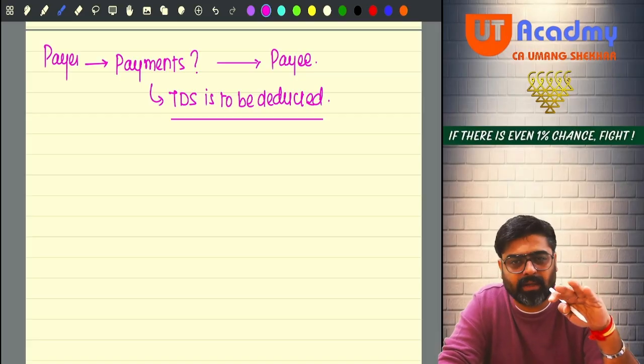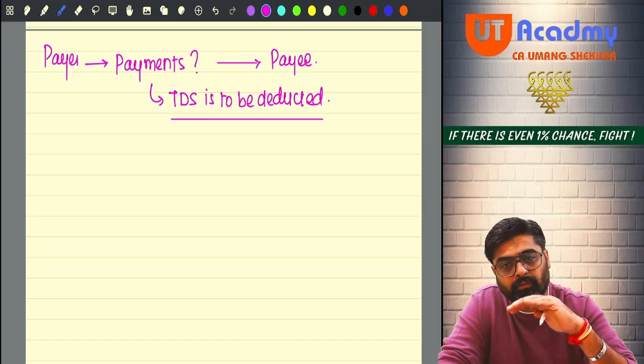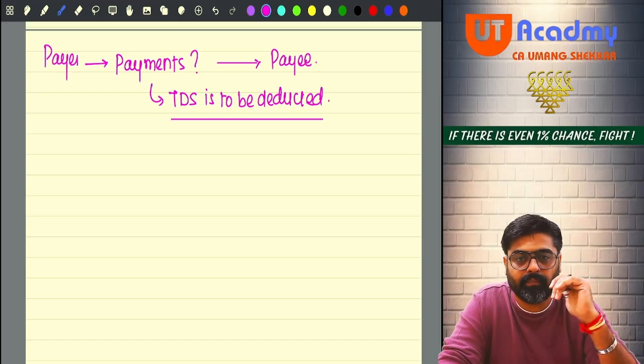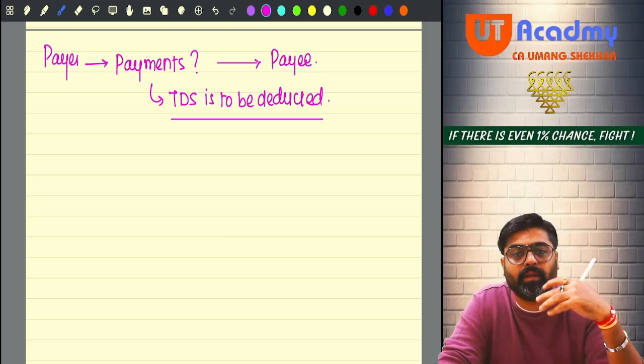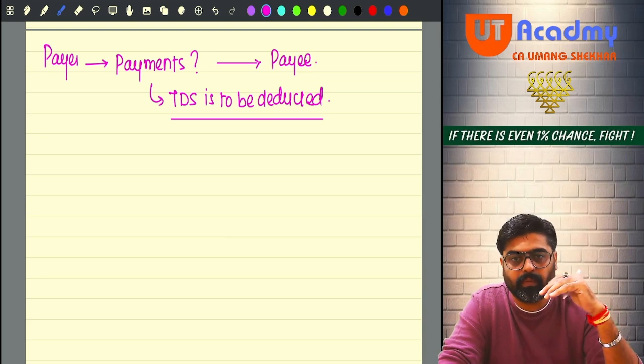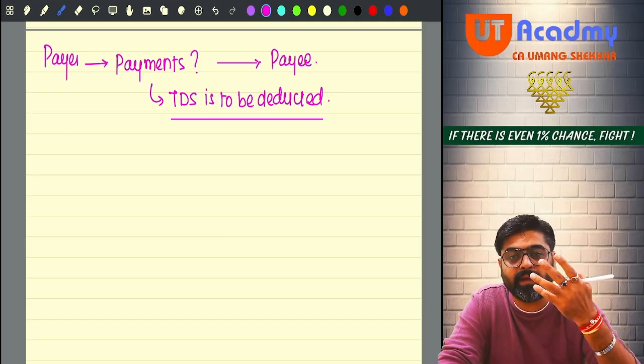So in this chapter, we will become the payer and we will think accordingly. We have to think that we have made this payment. In every chapter, you might have seen that our role has changed. In the house property chapter, we were owner of the house property. In the salary chapter, we were an employee.